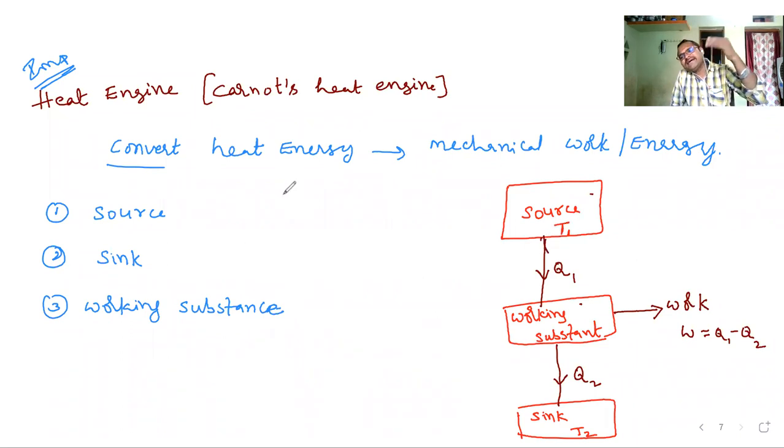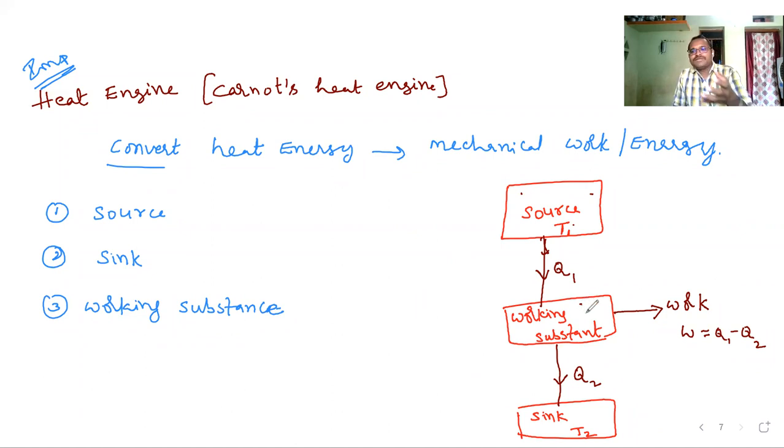It will always be maintained at a higher temperature only. That we can achieve by taking a source having high specific heat capacity. The source's work is to supply heat energy to the working substance. That is the work of the source. Clear?